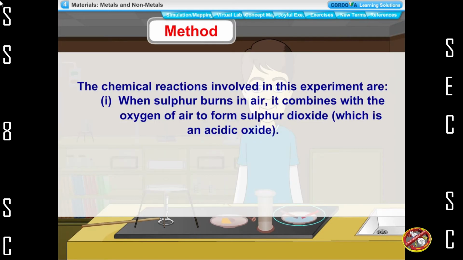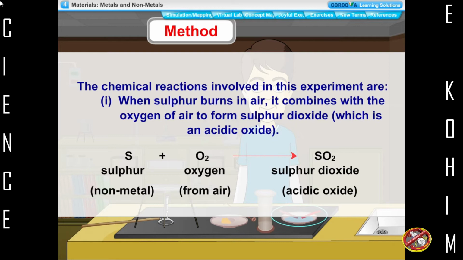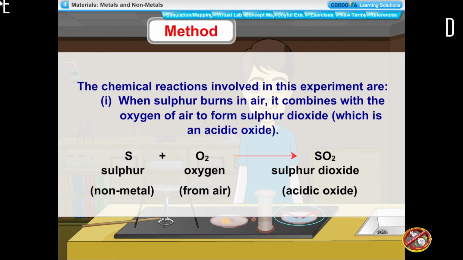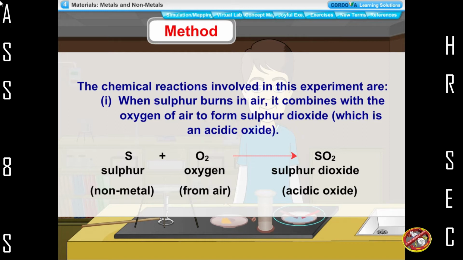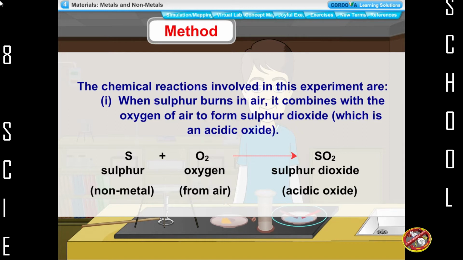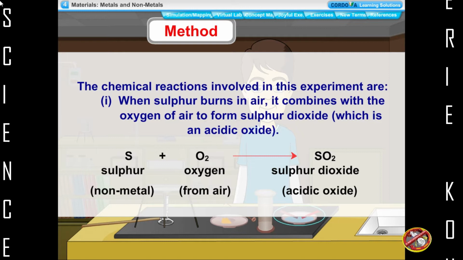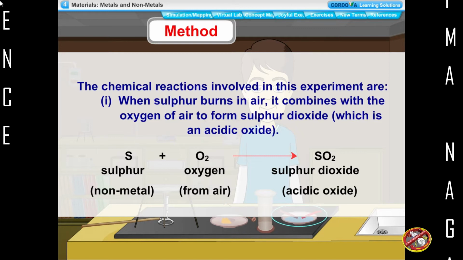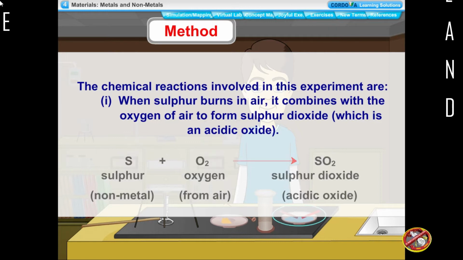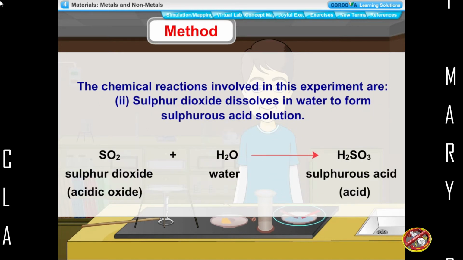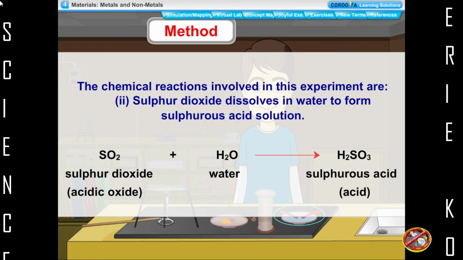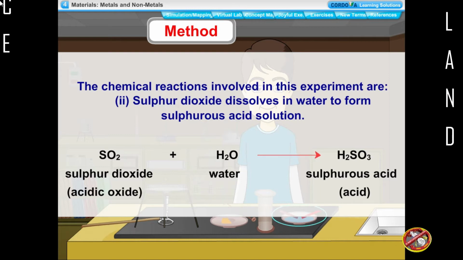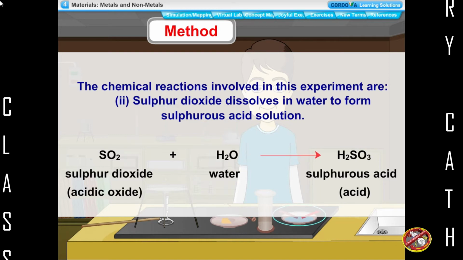The chemical reactions involved in this experiment are: when sulfur burns in air, it combines with the oxygen of air to form sulfur dioxide, which is an acidic oxide. Sulfur, non-metal, plus oxygen from air react to give us sulfur dioxide, acidic oxide. Sulfur dioxide dissolves in water to form sulfurous acid solution. Sulfur dioxide, acidic oxide, plus water react to form sulfurous acid, acid.